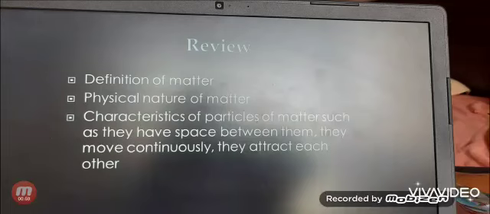Then the characteristics of particles of matter, such as they have space between them, they move continuously and they attract each other. Now we will see the next characteristic of matter, that is, particles of matter have kinetic energy.